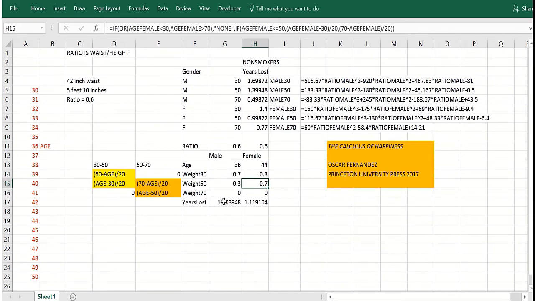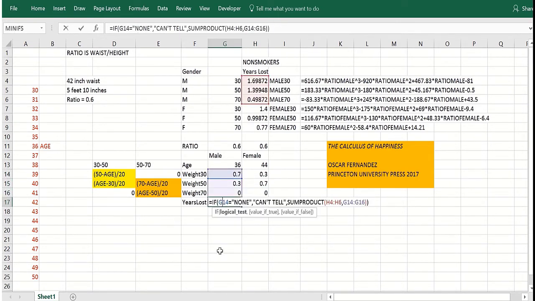Now, how do I put it all together? New function may be a sum of product function. Sum of product takes a row times a row or a column times a column. I think we've mentioned it in some other videos, which you may or may not have watched. If you watch our videos on the solver, you'll see much more on sum of product. But the equation here would be, if there's a none here, then we put can't tell because we really don't have a good prediction.